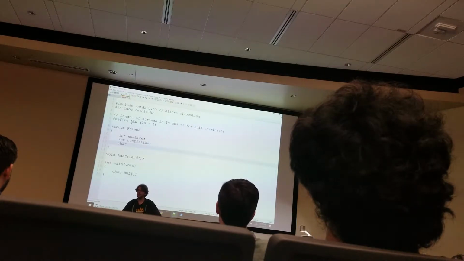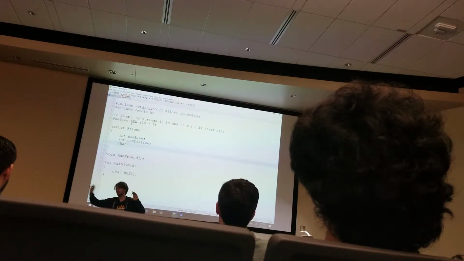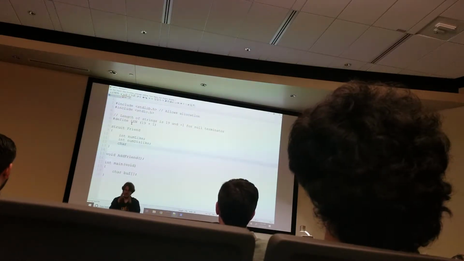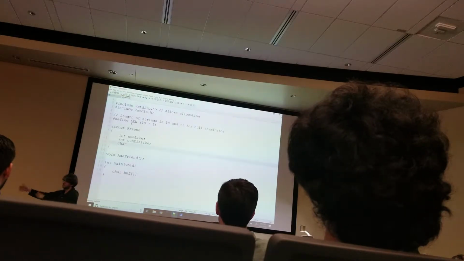So I talked about 1D arrays. A one-dimensional array, I think you can kind of imagine what's going on. It's like there's one dimension to the array. It only goes out one way. I have A, B, C, D, E, F, G.